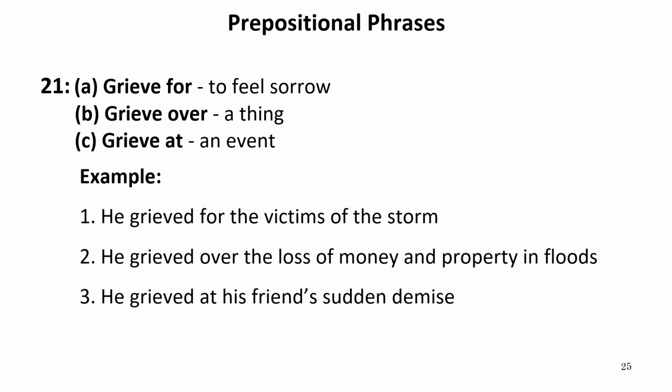Grieve for, grieve over, grieve at. Now grieve is just to cry or to be sad. Grieve for means to feel sorrow. Grieve over, it means to feel sorrow for a thing. And grieve at, for an event. For example, he grieved for the victims of the storm. So these are people. He grieved, it means he felt sorrow for the victims, for the people.